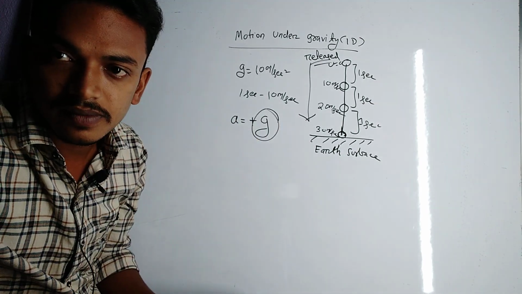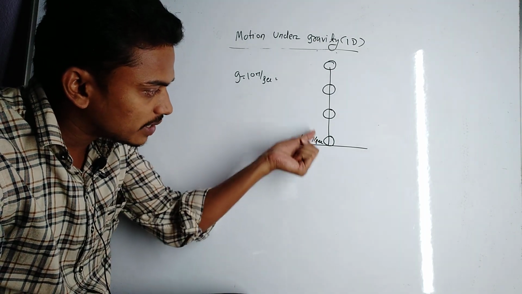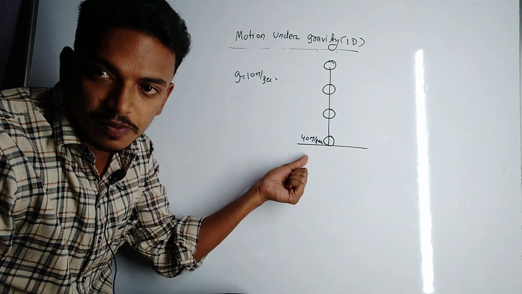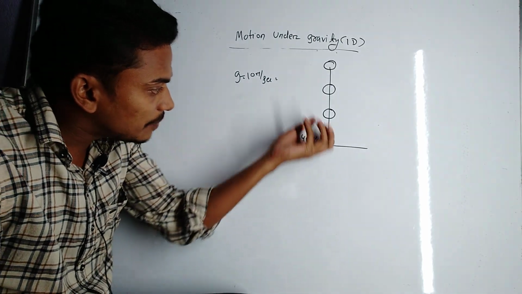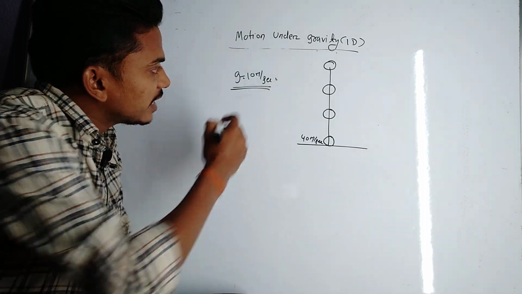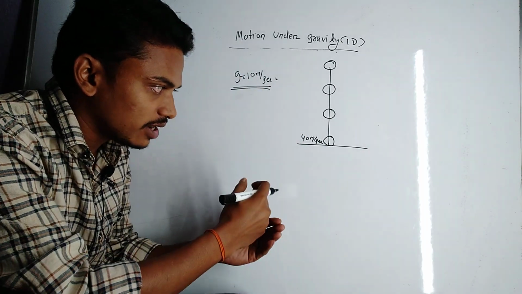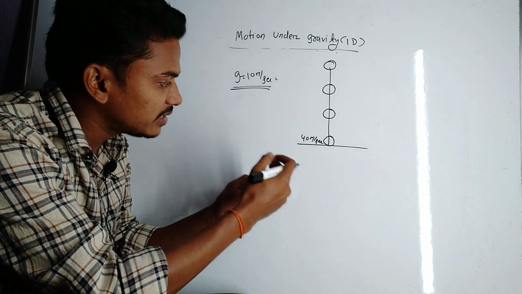Now consider the upward motion. Suppose a body is thrown vertically upward from the earth's surface with a velocity of 40 meter per second. So gravity will act on the body. The acceleration due to gravity is 10 meter per second square, which means in 1 second the speed decreases by 10 meter per second.